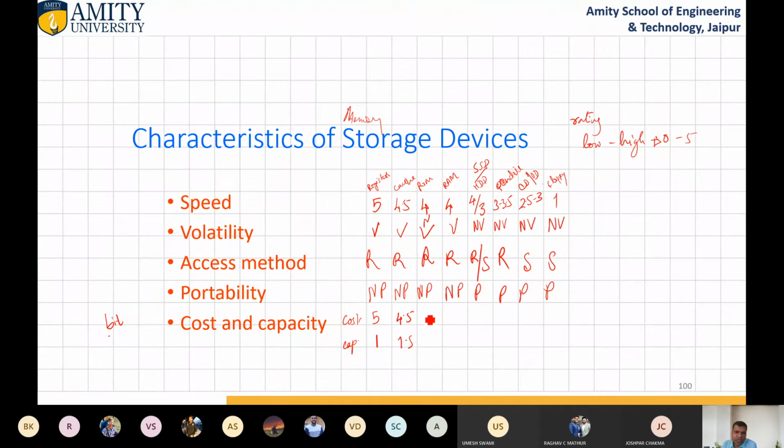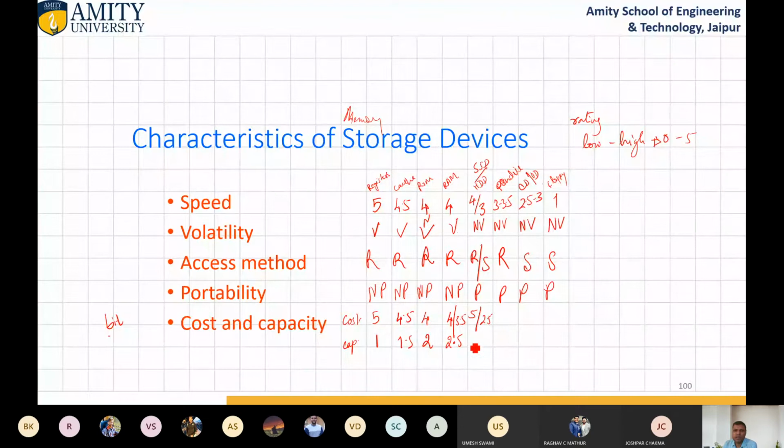Okay, ROM's cost is high and its capacity is less. RAM's cost is high, 4 or 3.5, and RAM's capacity is low, 2.5. Hard disk, if we consider SSD, its cost is very high, and HDD, its cost is very less.